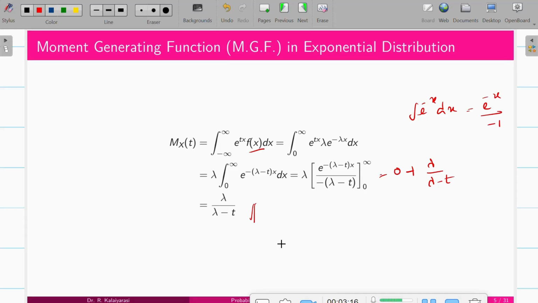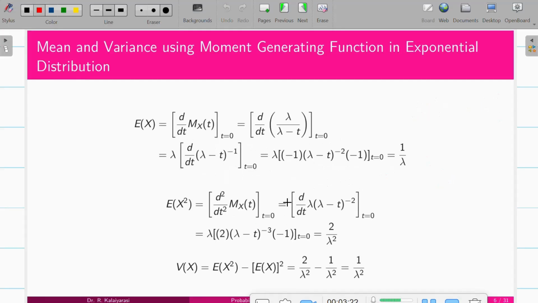Using this, we'll find the mean and variance, similar to how we did for binomial and Poisson. We find the first derivative of the moment generating function and let t equal 0, which gives the mean of the exponential distribution. The MGF is lambda by lambda minus t, which we differentiate with respect to t.